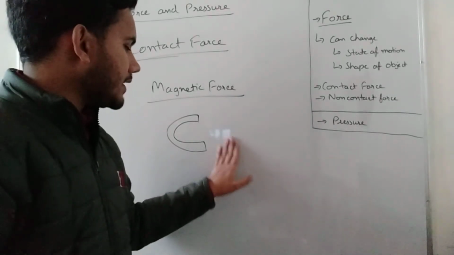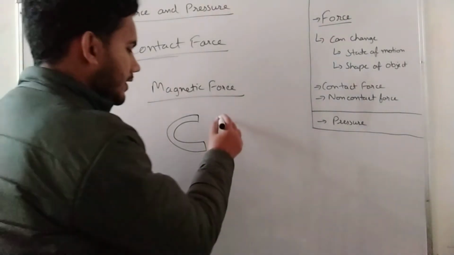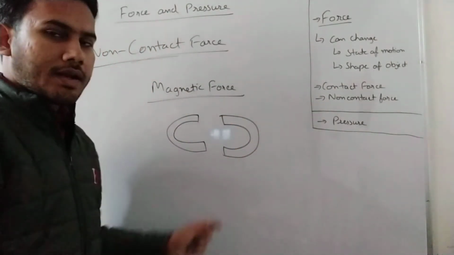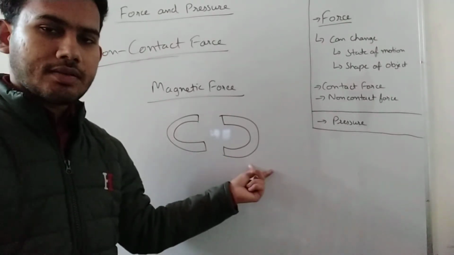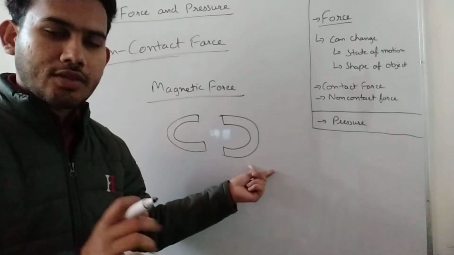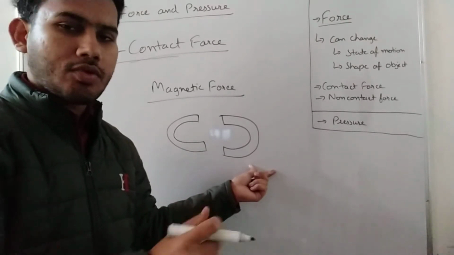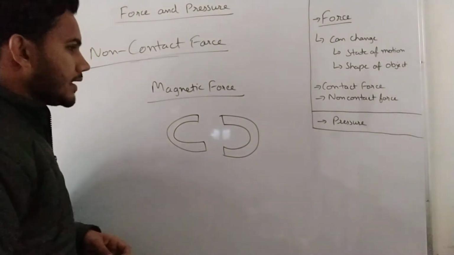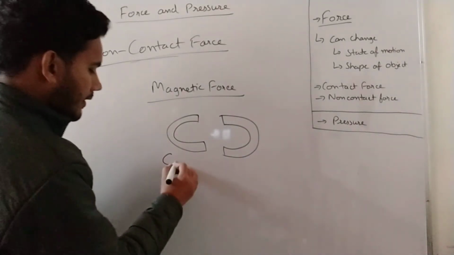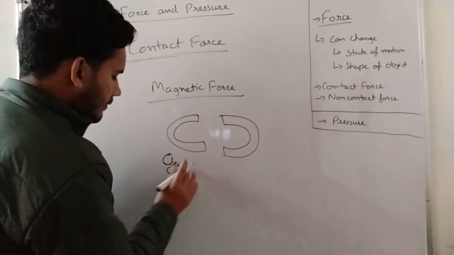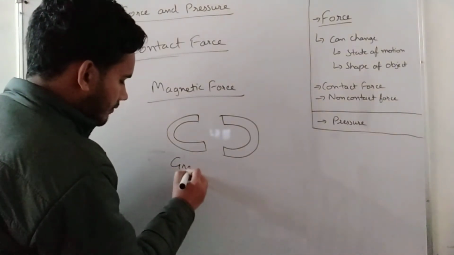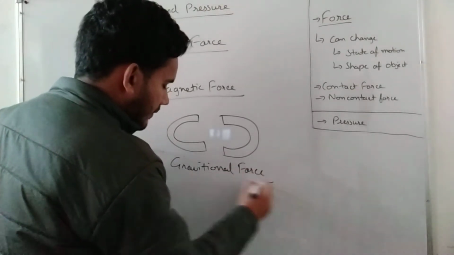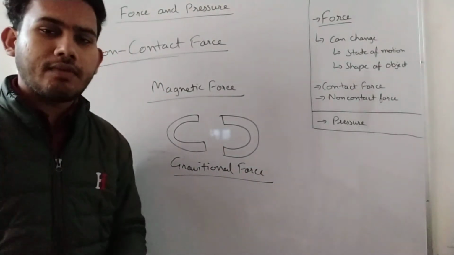Okay, let's take another magnet here. Either it will attract the magnet or it will repel the magnet. Okay, या तो ये अपनी तरफ खींचेगी या दूसरी तरफ धकेल देगी. ठीक है, both could be the cases. So this is the magnetic force. Now the another force will be gravitational force.